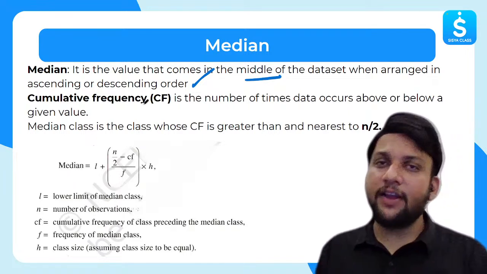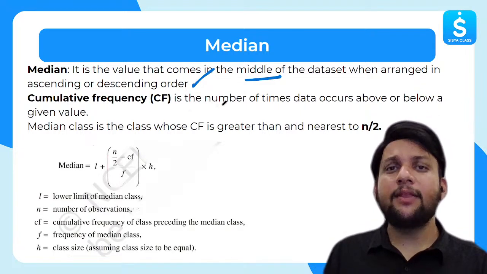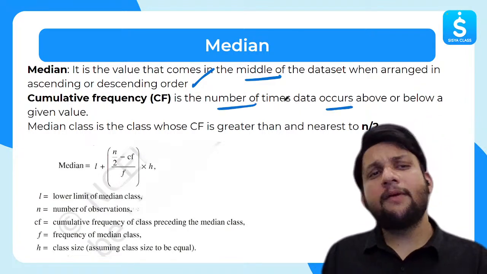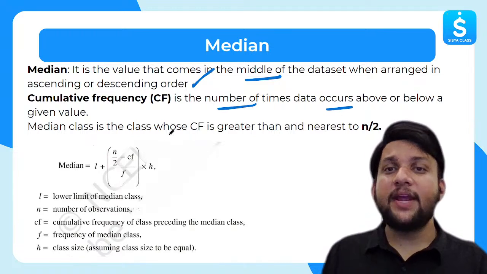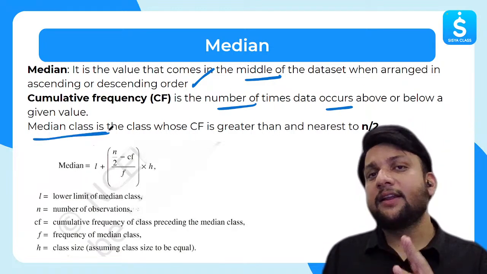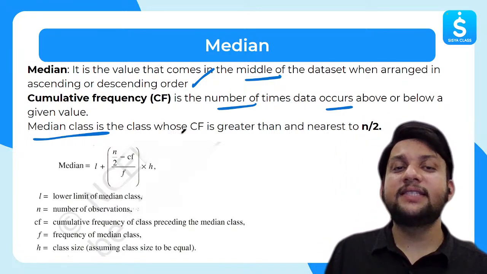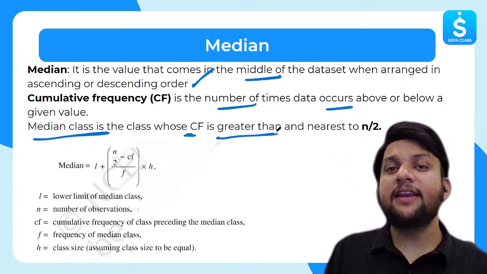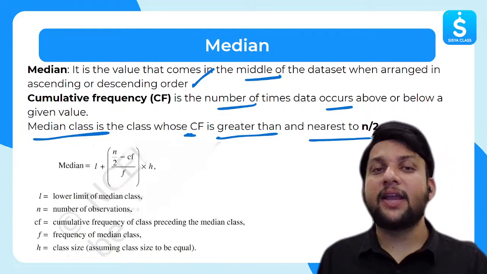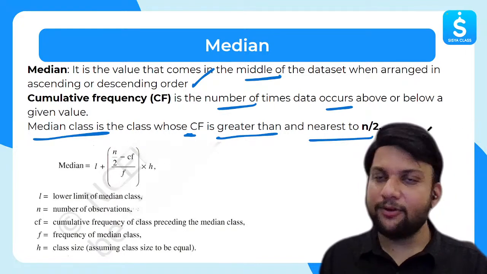Cumulative frequency is what? If I continue to add frequency one by one, I will get cumulative frequency. It is given by the number of times data occurs above or below the given value. So for the median class, first of all, we have to find the median class. In modal class, it is very clear: the class having the highest frequency. Now, median class is the class whose CF is greater than and nearest to n by 2. Okay, and the formula, I'll explain it to you, don't worry about that.